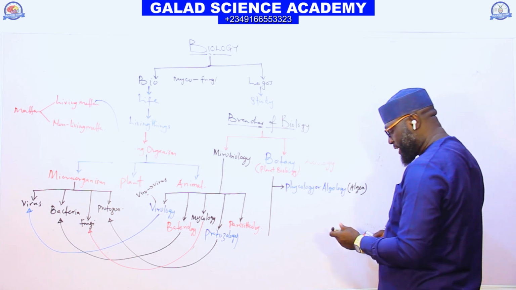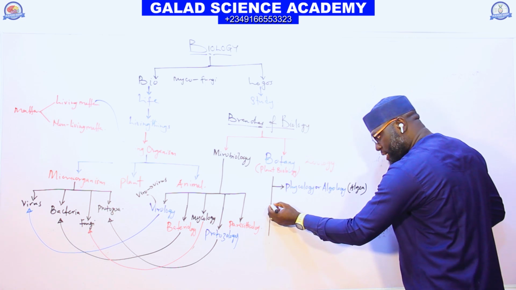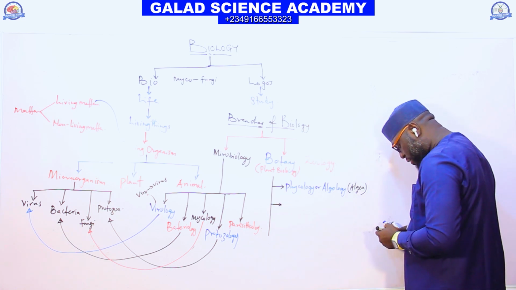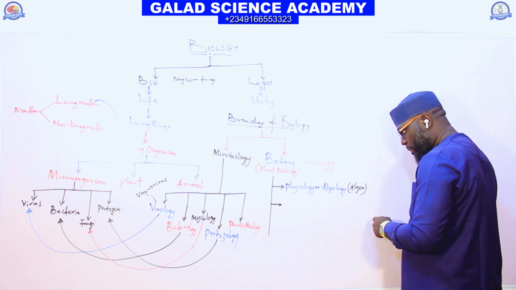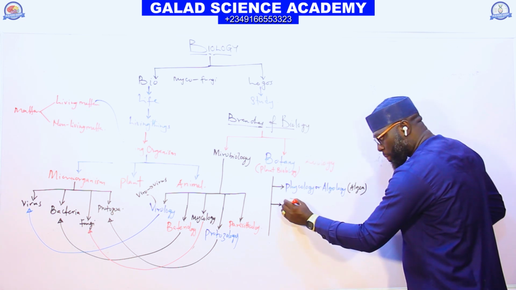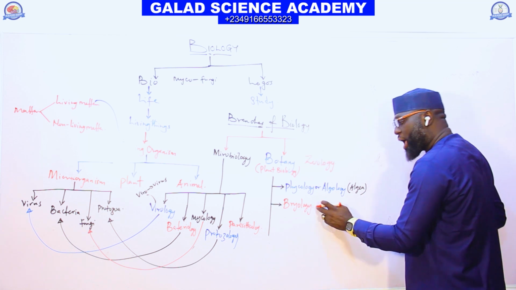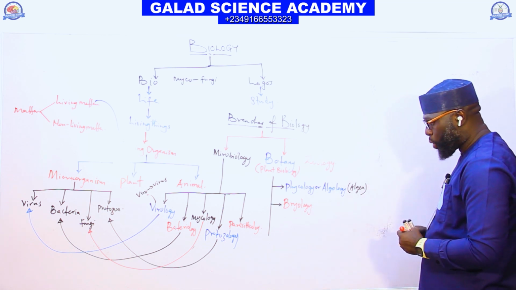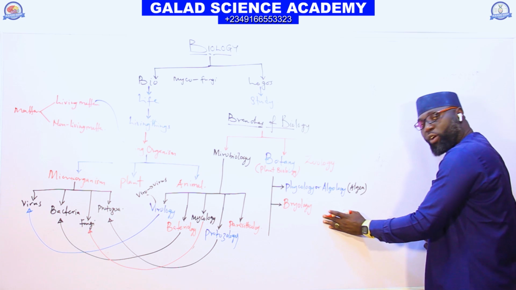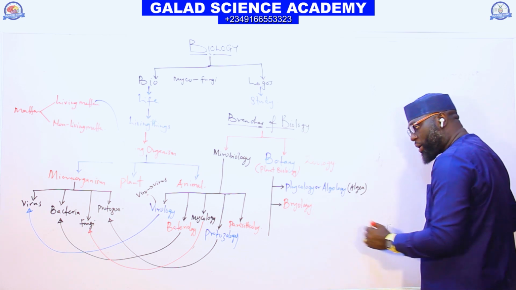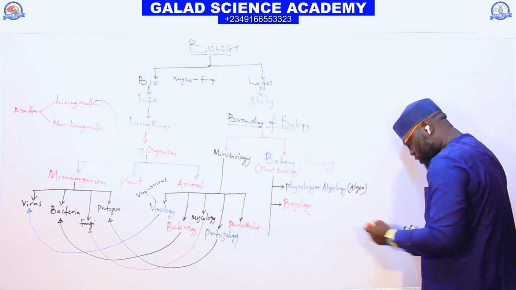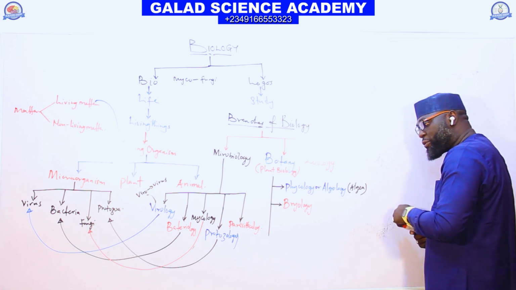And the next branch here is bryology. Bryology is the aspect of biology that deals with the study of bryophyta.